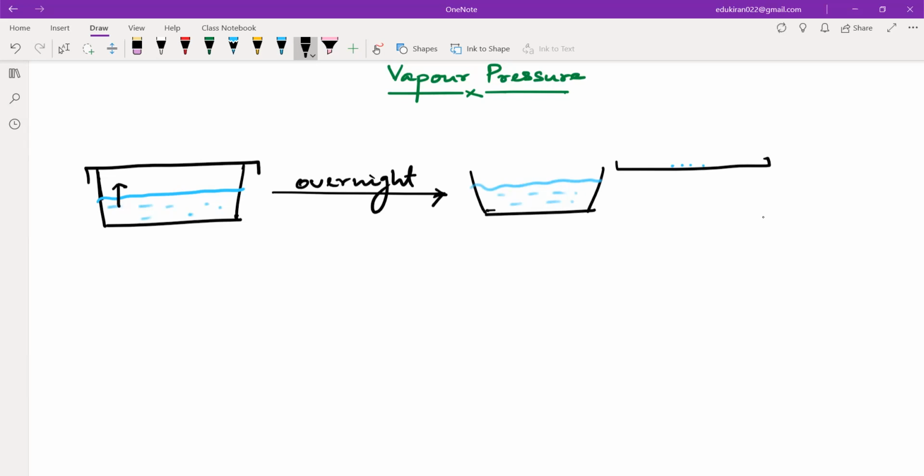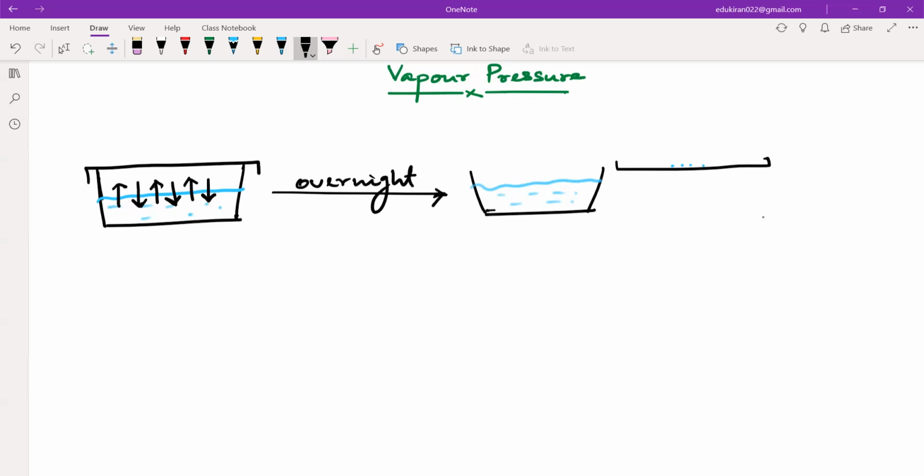These H2O molecules, since they are gaseous molecules, will be moving in a random motion. They can also strike the water surface, and since the water surface is going to be cool, it can turn into liquid water. So two things, evaporation and condensation, right?